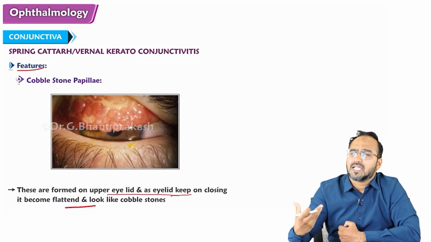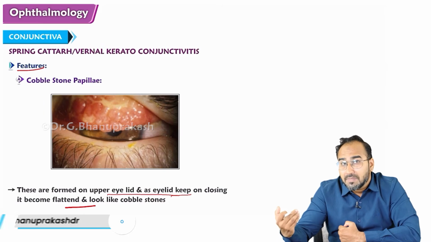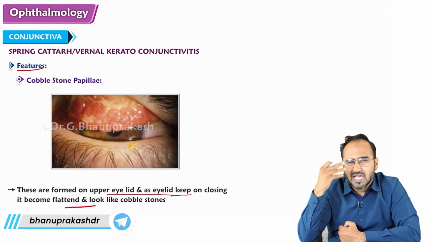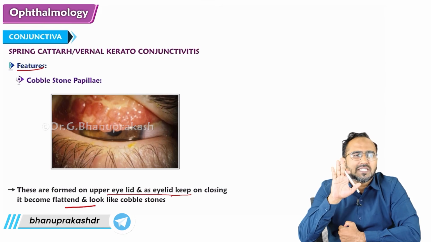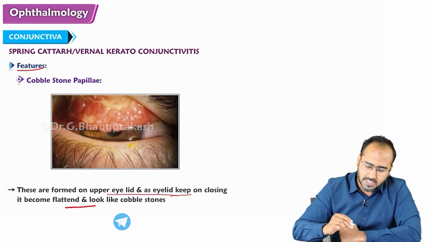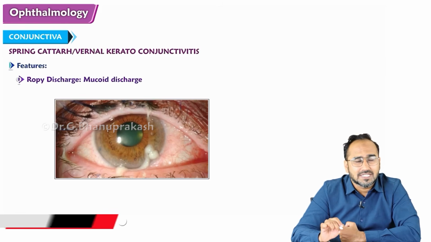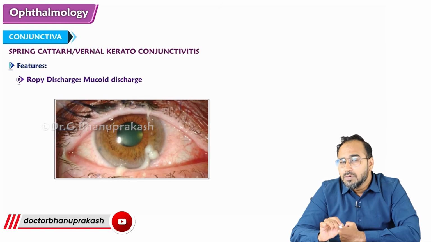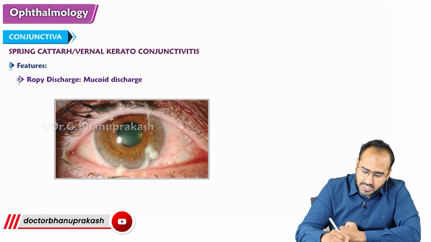Appearance of the papillae. The conjunctiva throws a soldier, which is called papillae. These papillae are seen on the palpebral conjunctiva, but as they are on the palpebral, they usually get pressed up and look like a cobblestone appearance. That is a very important feature. Second, as it's an allergen entering the eye, you will see a discharge. What is the discharge? The mucoid discharge, which looks like a rope, is called ropey discharge.